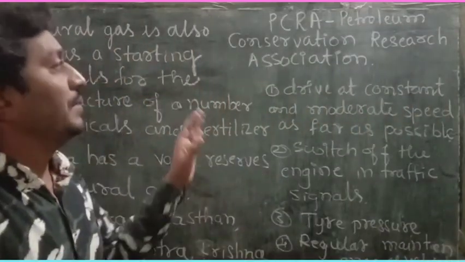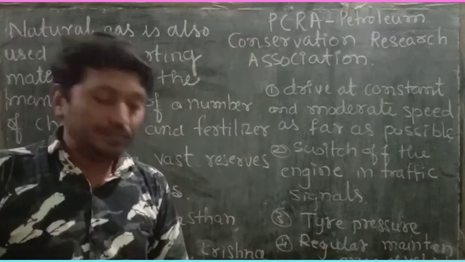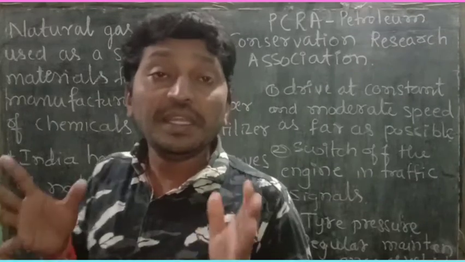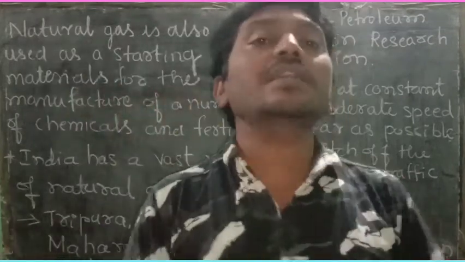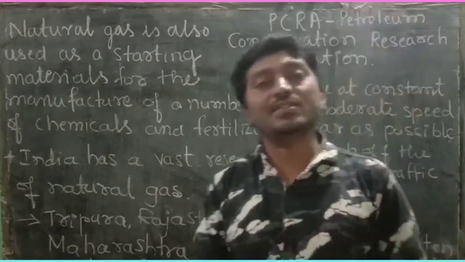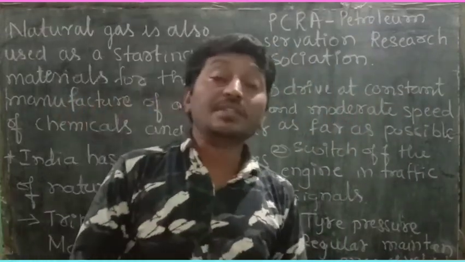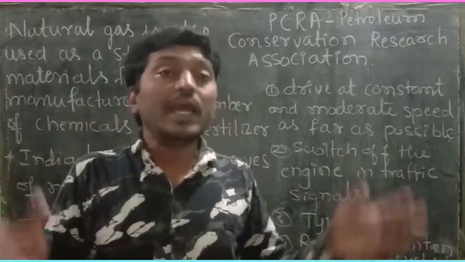And mainly, in the present situation, many people are using many vehicles in our day-to-day life. The vehicles release very harmful gases like carbon dioxide and carbon monoxide. So it is a major cause of pollution of our environment.